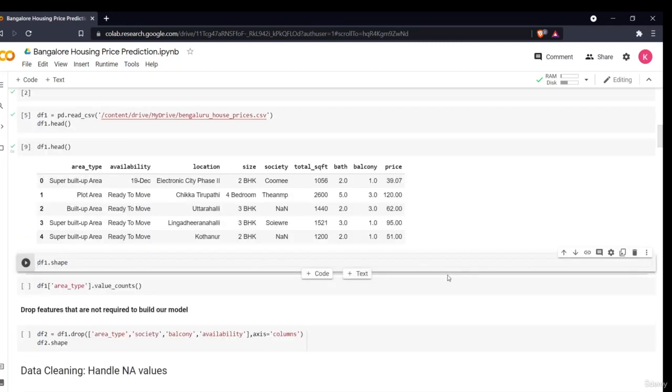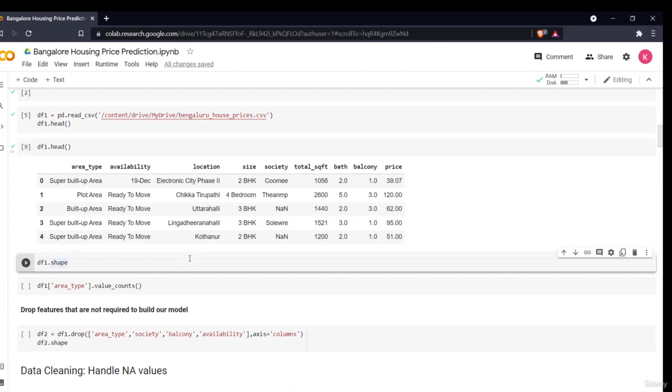Hello all, welcome to our next section of the project. In this section, we'll be doing some data analysis or data pre-processing part, visualizing our data, seeing our data, doing different things. So now let's first have a look at our data. It has different attributes like area type. What is the area? It is a built-up area, plot area, then availability, ready to move or when it is available, the location, the size, society, and total square feet of that house, bathrooms, how many balconies, and what is the price.